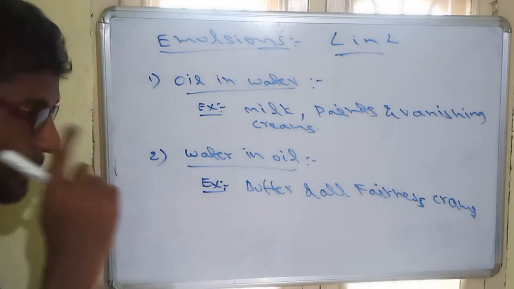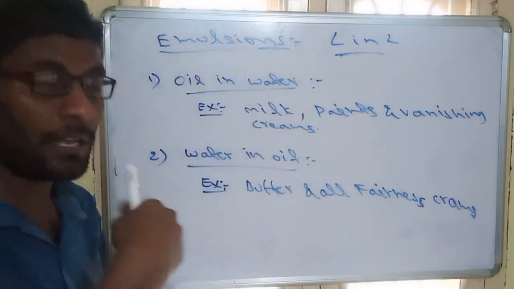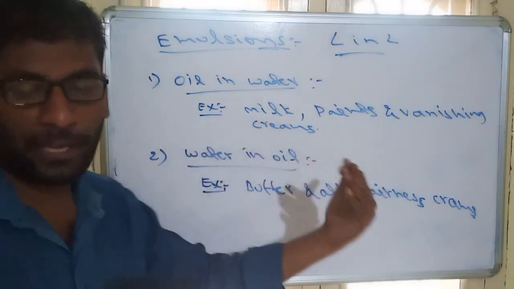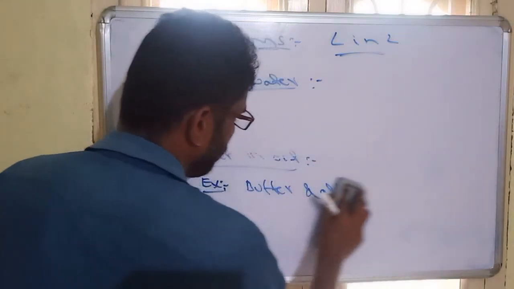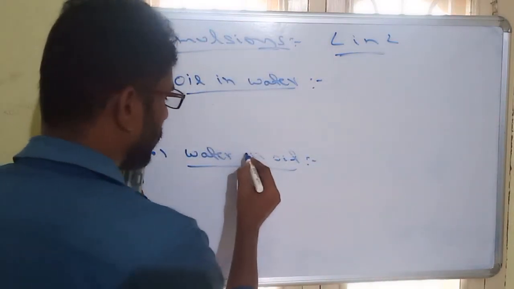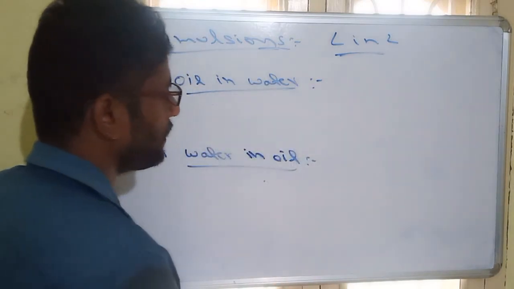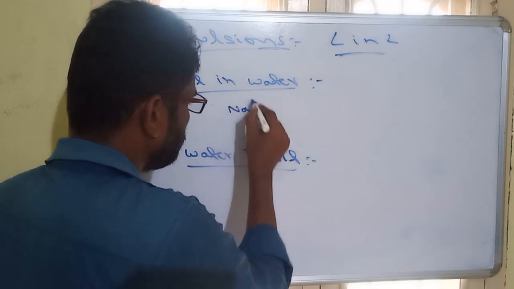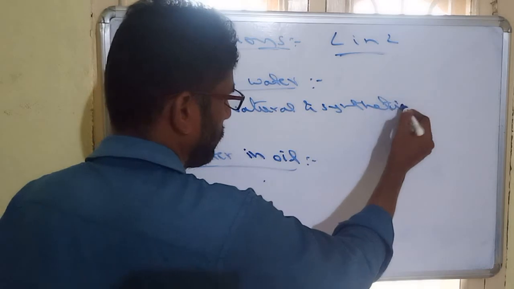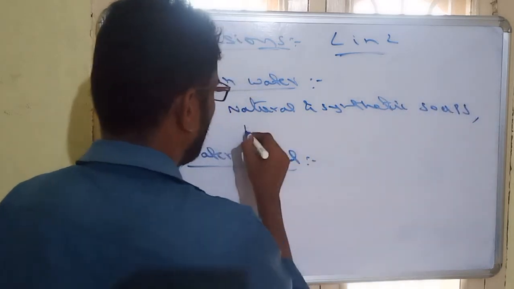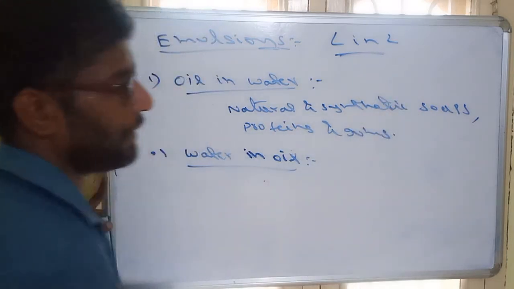To stabilize these emulsions, we must add additional materials. Those additional materials are called emulsifying agents. So emulsions can be stabilized by adding emulsifying agents. Different types of agents are there. For oil in water type, the emulsifying agents are natural and synthetic soaps, and proteins and gums, etc.